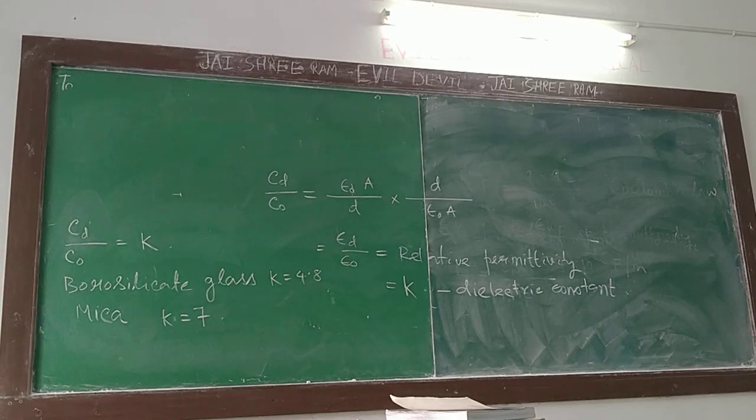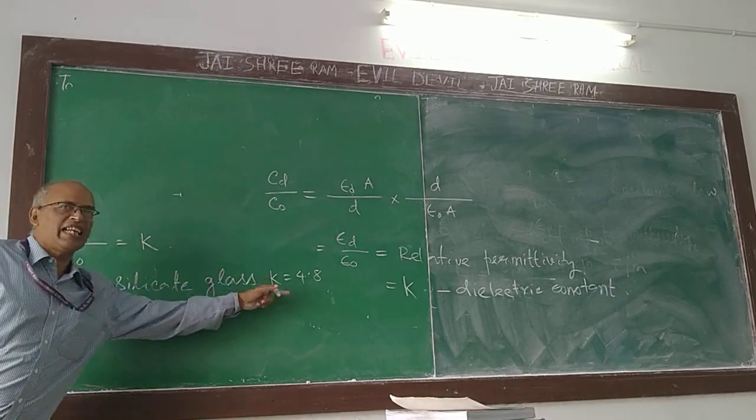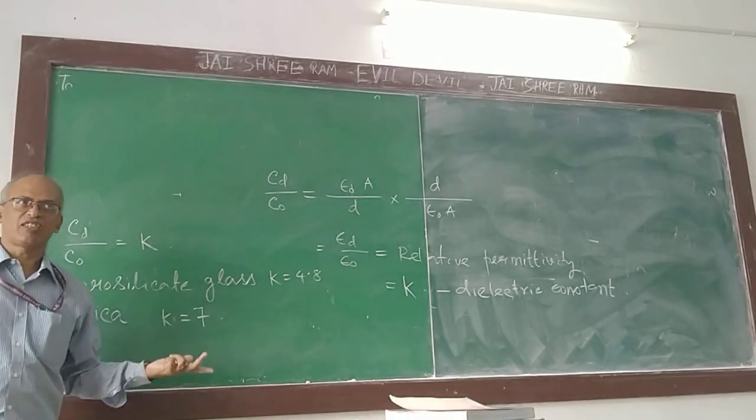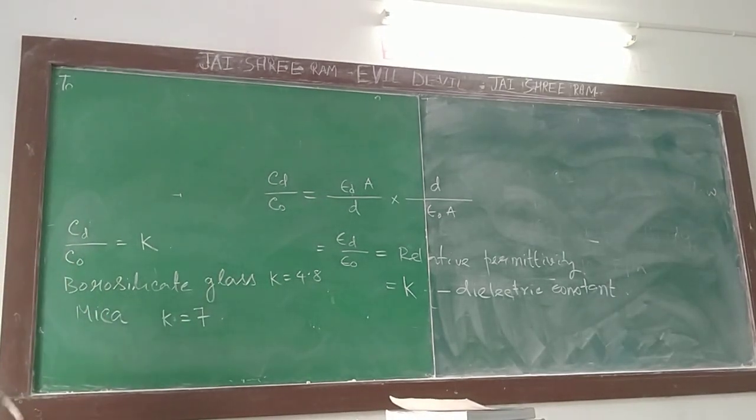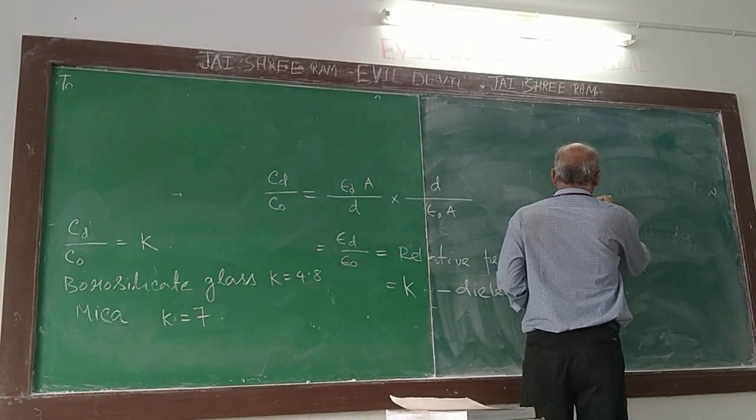What is a capacitor? It is a storage of charge, positive charge and negative charge, like a battery. If you could have an infinite dielectric constant, you could have infinite charge, and there would be no need for a battery. Fortunately, these are the examples. You will get dielectric constants like 4.8, 7, 10.1, not more than that. Another way you can increase the capacitance is by using the formula C is equal to epsilon A by d.